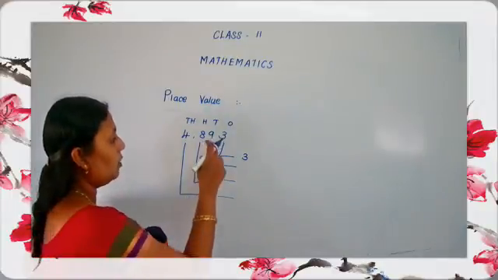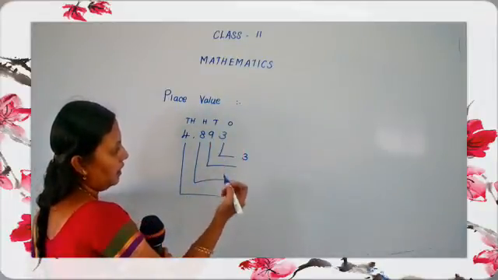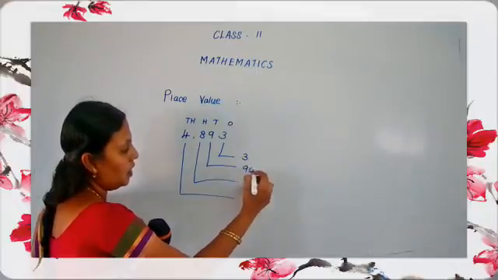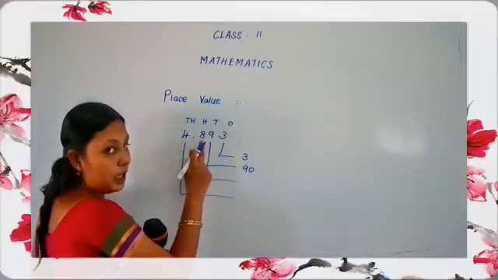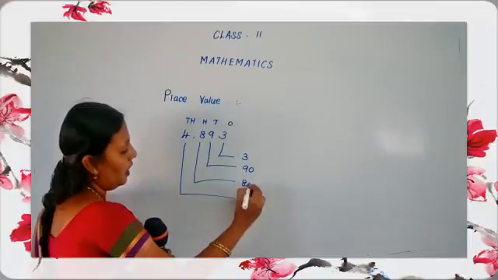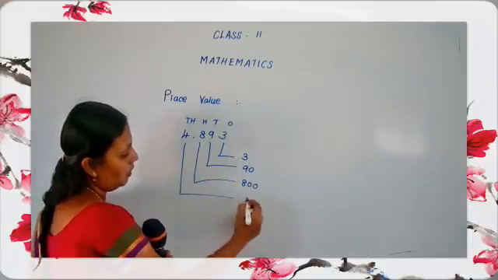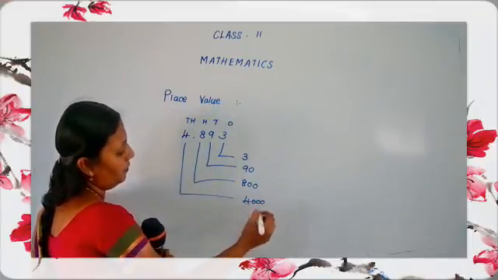Okay. Now the next one, tens. 9. 9 tens are 90. Then see the 8. How many hundreds are here? 800. Then how many thousands are here? 4000. Okay.